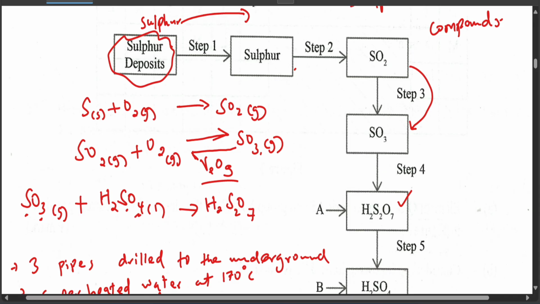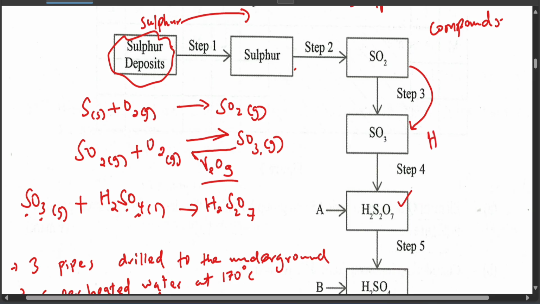So just ignore the part where I said sulfuric acid acts as a dehydrating agent. Ignore that part for now. So sulfur trioxide reacts with sulfuric acid to give you oleum.